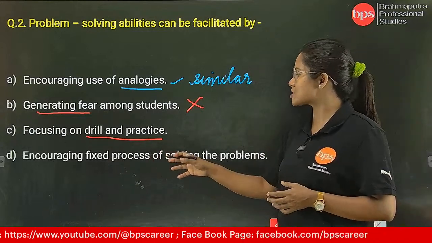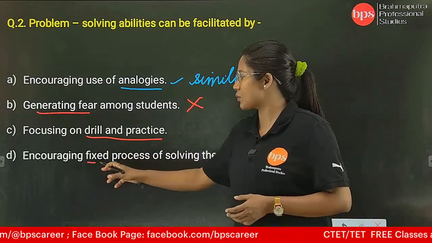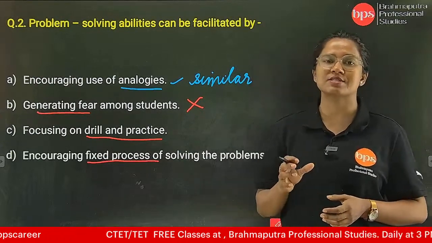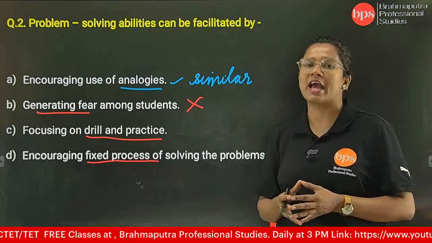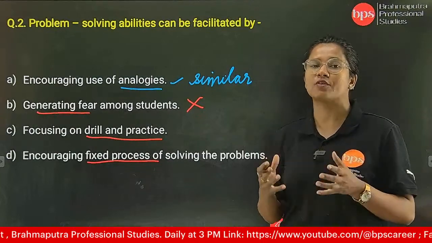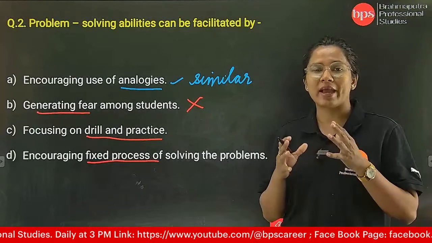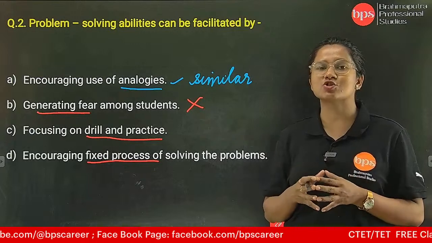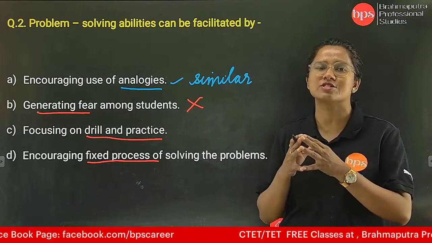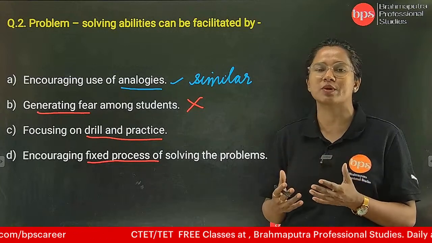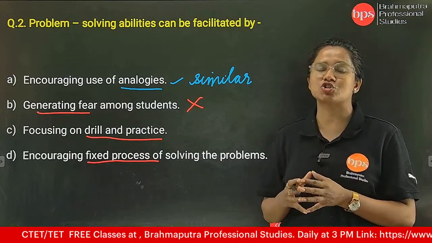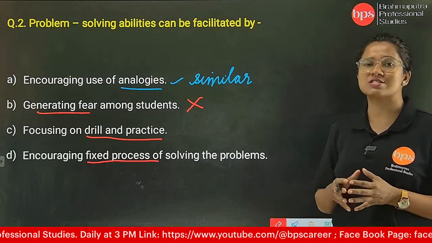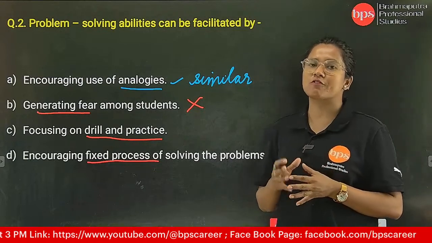And encouraging fixed process of solving the problem. Now see, when we are speaking about fixed process, that implies the student cannot apply any of his potential or any of his creativity. So it is the responsibility of the teacher that when the student tries to apply his creativity while solving a problem, that should be appraised, or we can say encouraged by the teacher. So fixed solutions are not going to help us in case of problem solving.